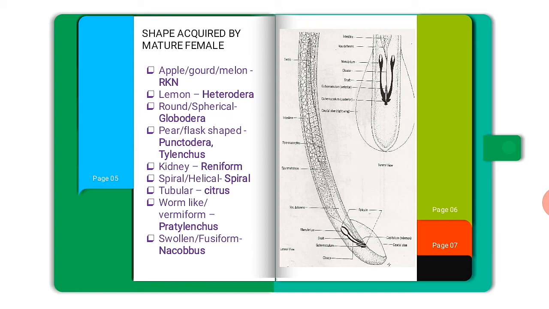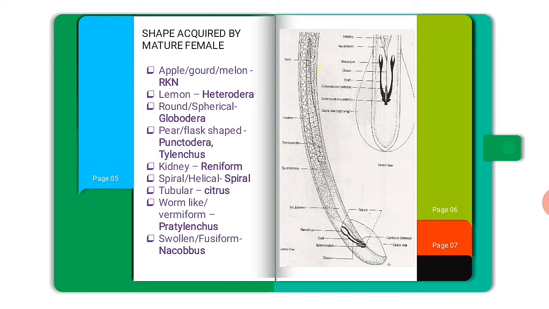In Punctodera and in Tylenchulus, it is pear or flask shape. In case of kidney, as its name, it is reniform. In spiral, helical; in citrus, tubular; in Pratylenchus, wormlike or vermiform; and swollen or fusiform in case of false root knot, that is Nacobbus batatiformis.